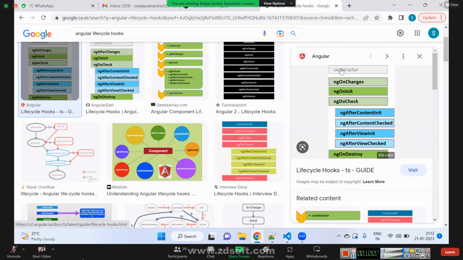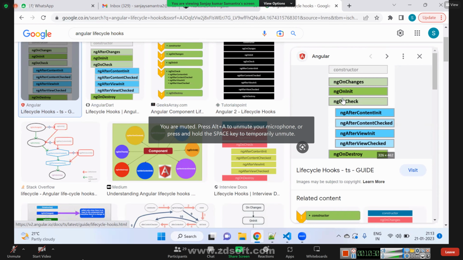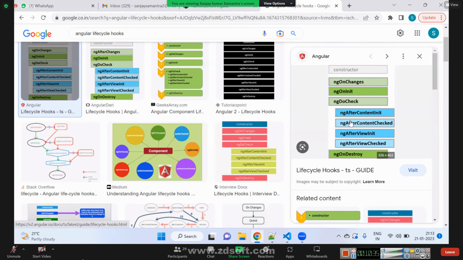First one is constructor. Constructor is gray because it is not from Angular, it is from TypeScript. First constructor will be called. After constructor, ng on changes. After ng on changes, ng on init. After ng on init, ng do check. After ng do check, if ng do check is getting called, for sure these four functions will be called.